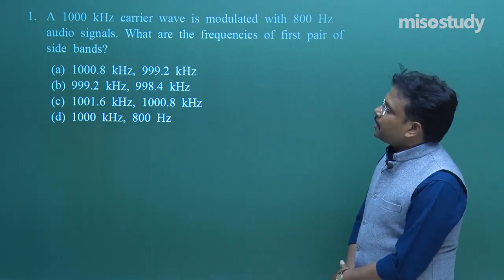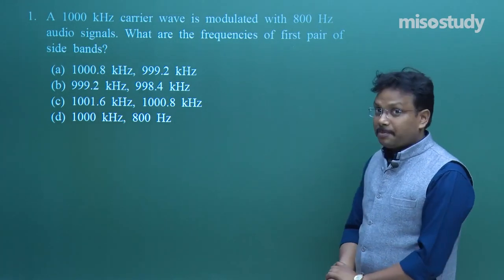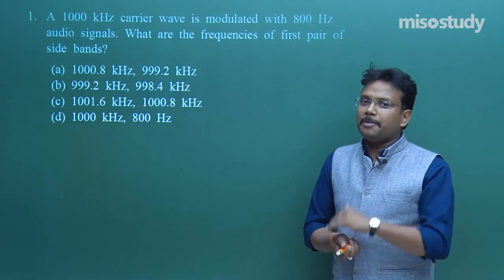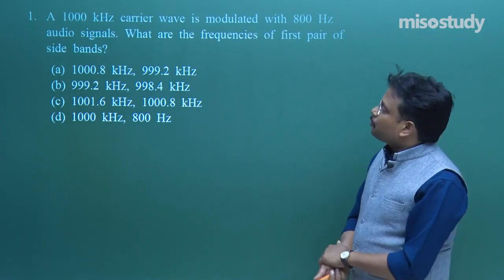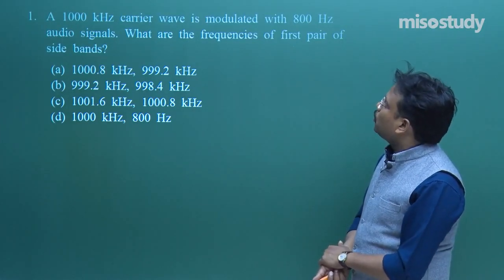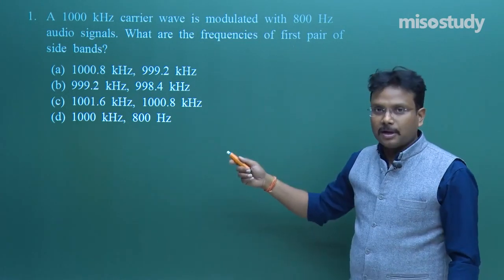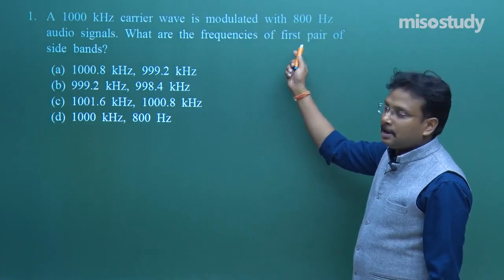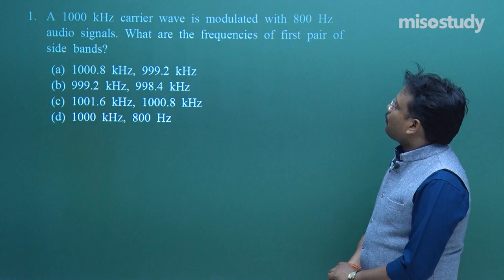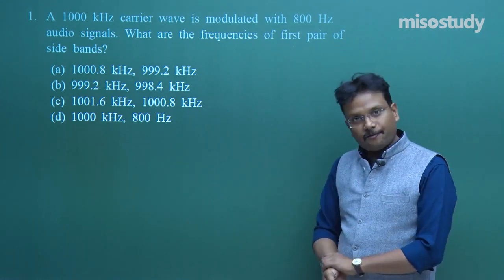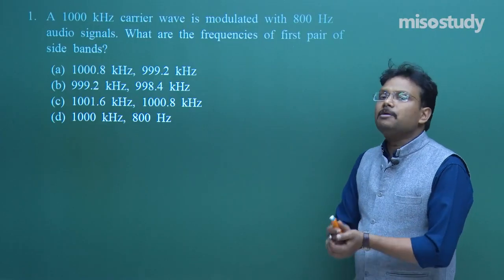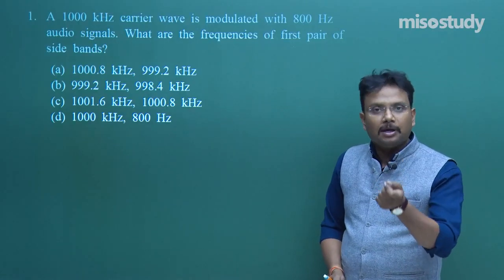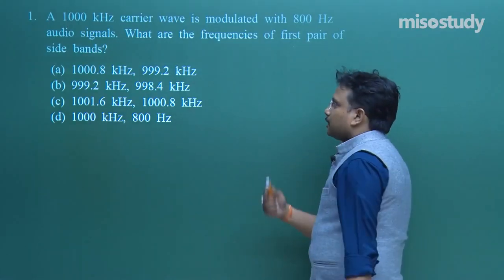So, this question says: 1000 kilohertz carrier wave. When this term comes in front of your eyes, an idea should come in your mind about the meaning of carrier wave. A 1000 kilohertz carrier wave is modulated with an 800 hertz audio signal. Obviously, this 1000 kilohertz carrier wave is responsible for carrying this 800 hertz audio signal. What are the frequencies of the first pair of side bands? Although it is a very simple question, I thought let us start from this question so that I can mention a very simple result also over here. So, let us start this discussion.